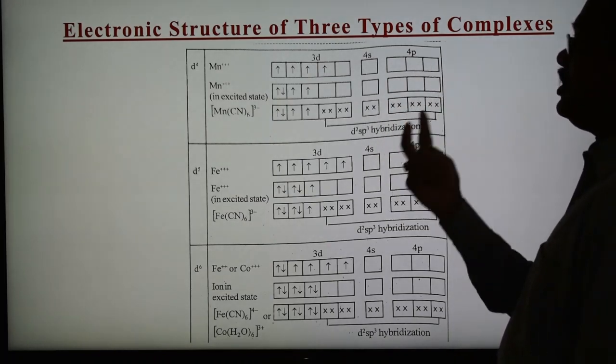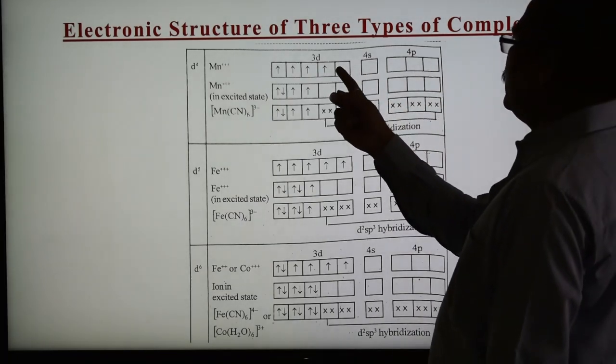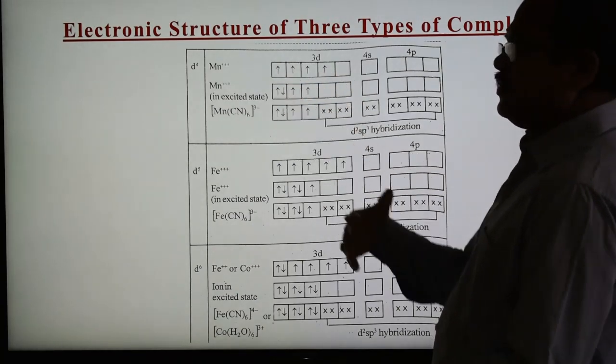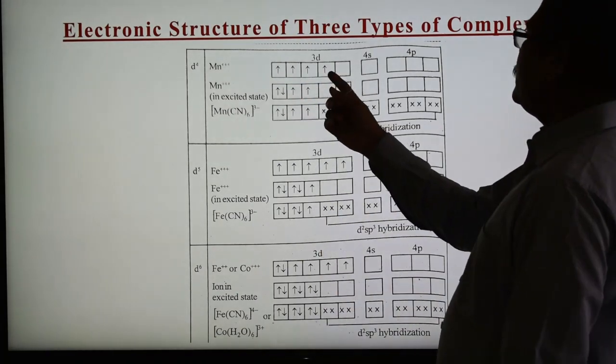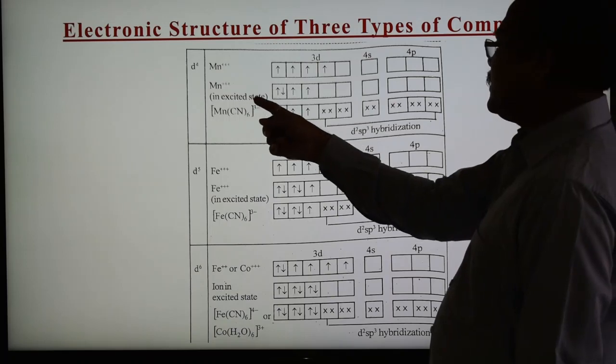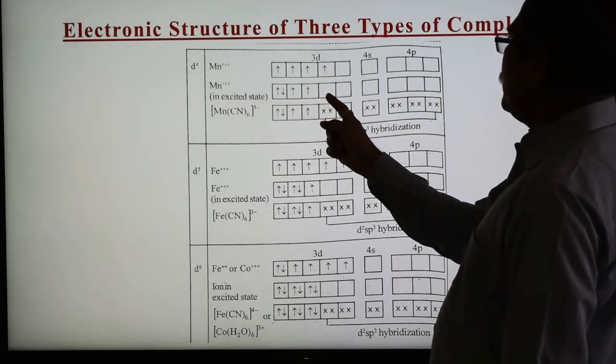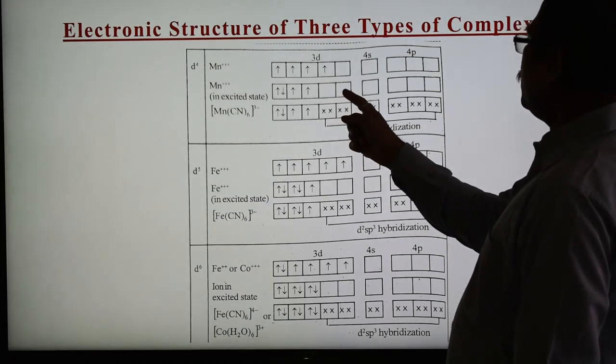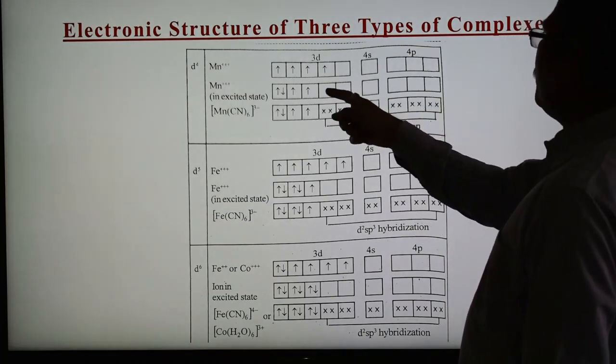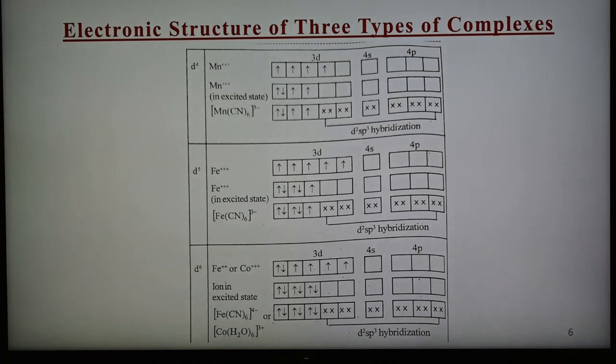So we require 2 vacant d orbitals. Here is 1, so this electron is shifted here. Rearrangement is possible, and this electron is shifted here. So in the excited state, manganese has this configuration: this electron shifted here and made this orbital vacant. So in this way, 1, 2, 3, 4, 5, 6 orbitals undergo hybridization, forming 6 d2sp3 hybrid orbitals of equal energy.